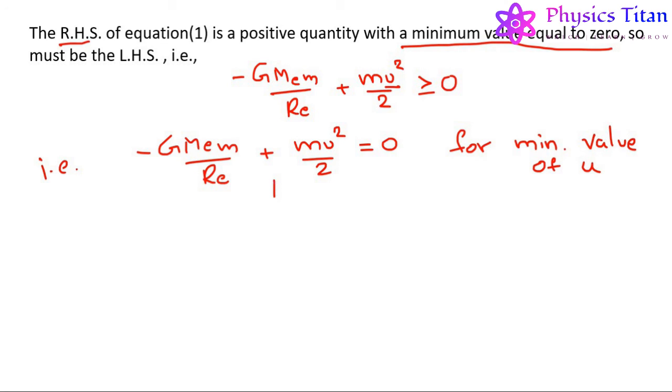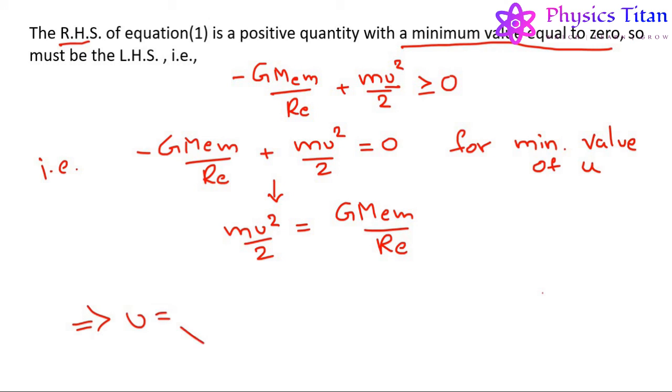Now, from this equation we get m u square by 2 equals G M e m by Re, which implies u equals under root 2 G M e upon Re.